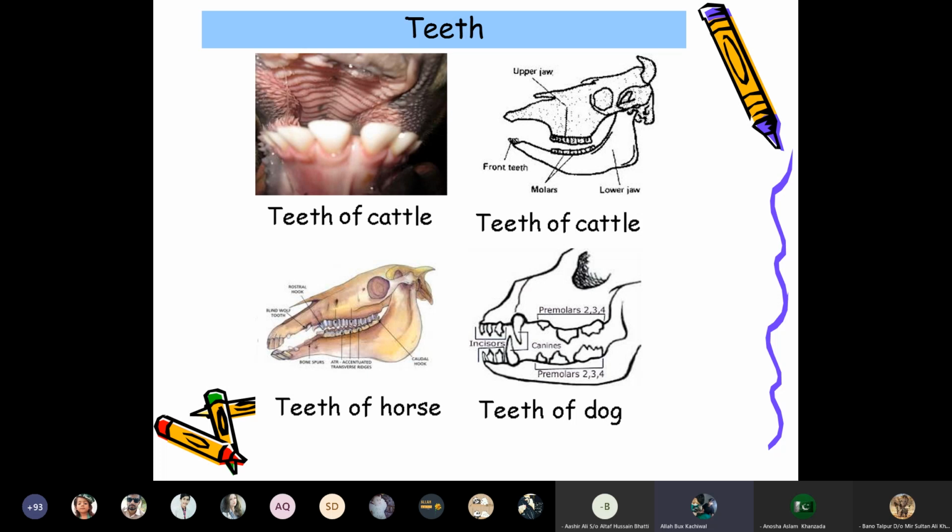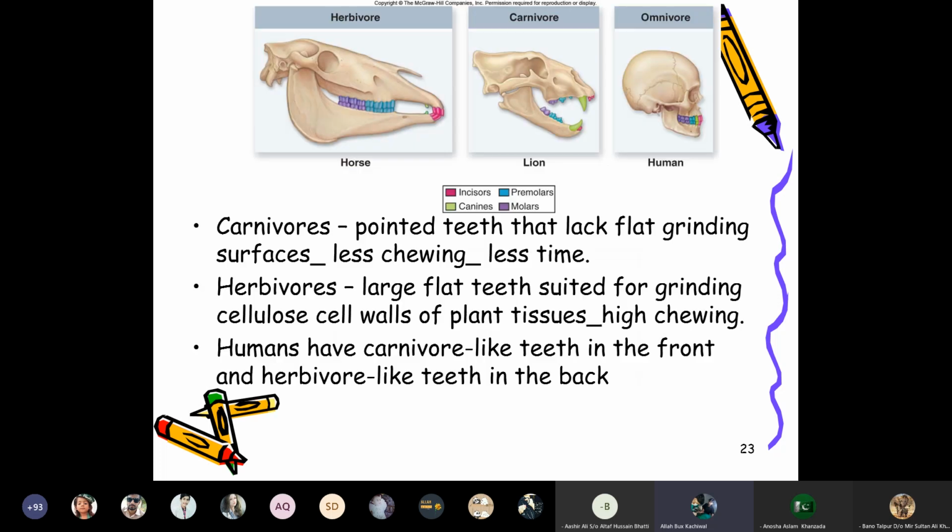The dog has a full mouth, and I have also covered over here the carnivorous pointed teeth that lack the flat grinding surfaces: less chewing, less time. Herbivorous animals have large flat teeth suited for grinding the cellulose cell walls of plant tissues: high chewing. Humans have carnivore-like teeth in the front and herbivore-like teeth in the back.